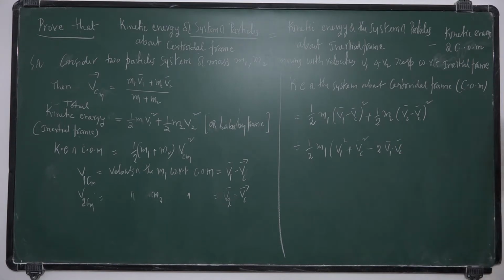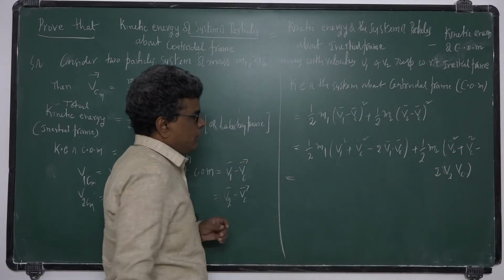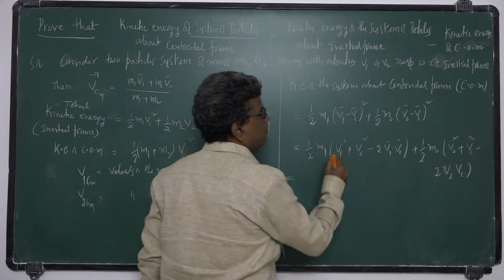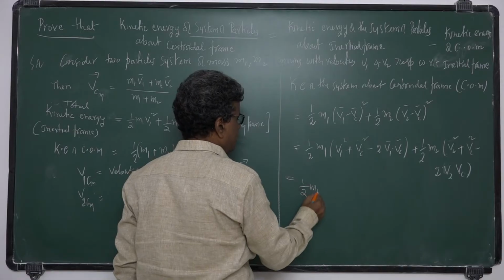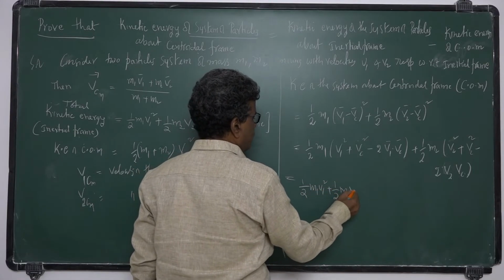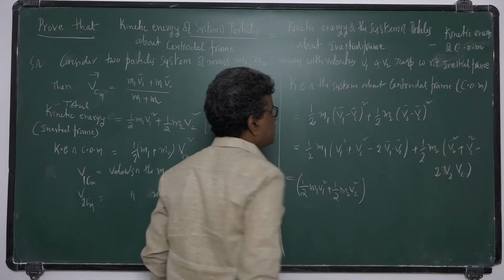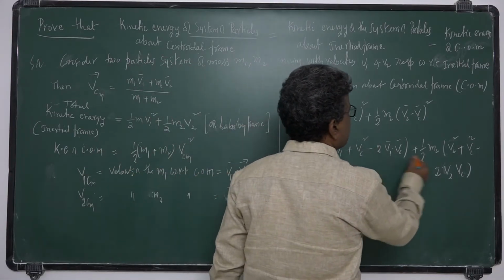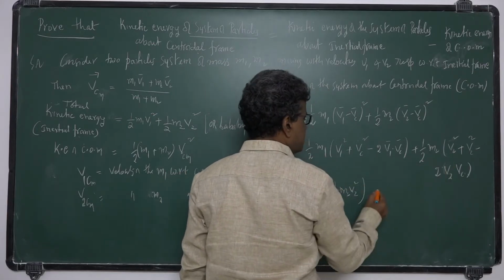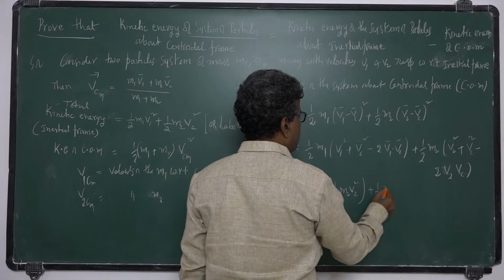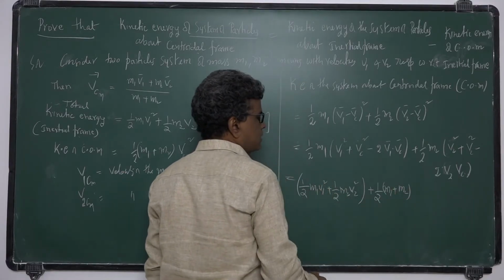So half m1 v1 square plus vc square minus 2 v1 dot vc, plus half m2 v2 square plus vc square minus 2 v2 dot vc. That gives half m1 v1 square plus half m2 v2 square, and here half m1 vc square plus half m2 vc square, taking vc square as common, so you will get plus half (m1 plus m2) vc square.